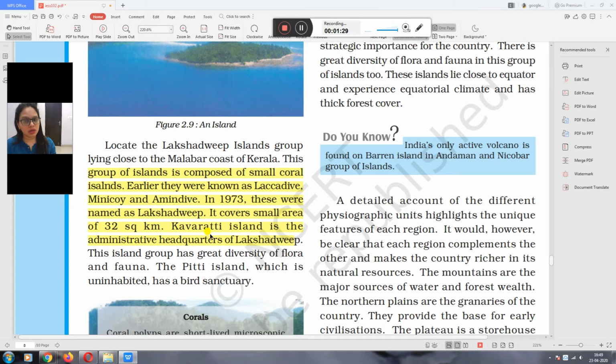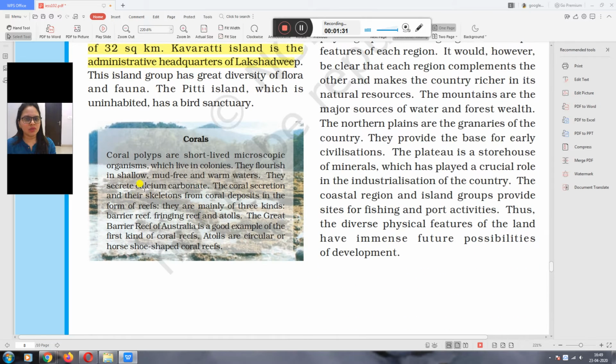Now what is coral? Here you can see the definition of coral. It is a colony and flourishes in shallow water. Let me clear one thing: what is coral? Small creatures, small living insects which live in the ocean, and when they die, a liquid comes from their body, and when they assemble close to each other, it makes a hard surface.